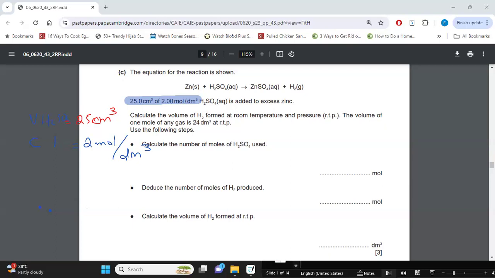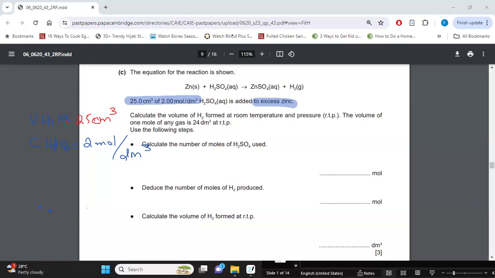Okay. Now, after that, what are we going to go ahead and do? Let's continue with what the question is saying. They're saying excess zinc. This is important. Why is this important? Remember this, whenever you're doing mole calculations, so oftentimes we have to do a mole ratio, right? We do not use the reactant that is in excess. The reactant that's in excess is not used in mole ratios, okay? Because we have more than we require. Always use the limiting reagent, the one that is in less quantity, for your calculations, right? So we do not need to worry about zinc. Why do we not need to worry about zinc?